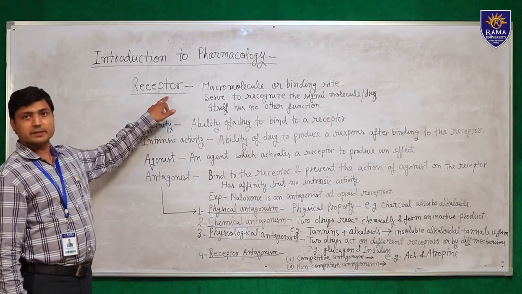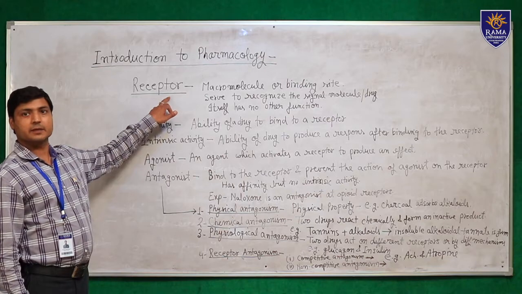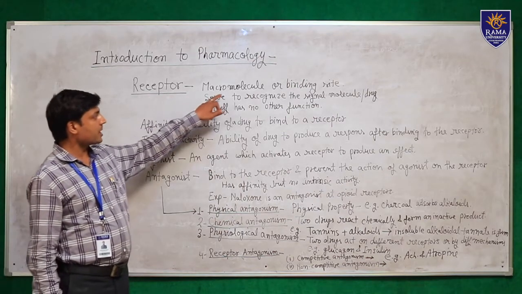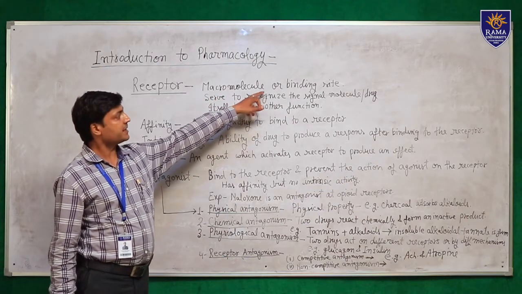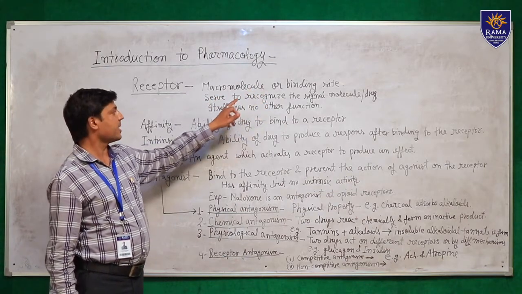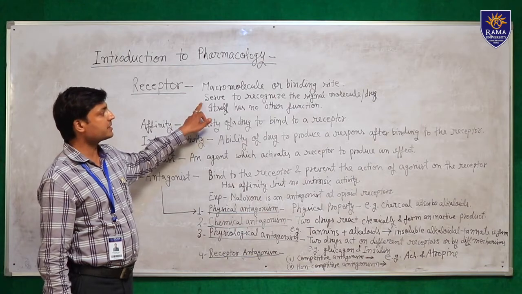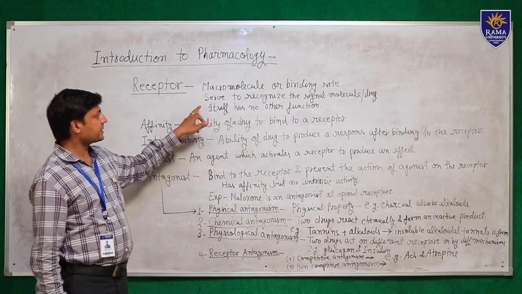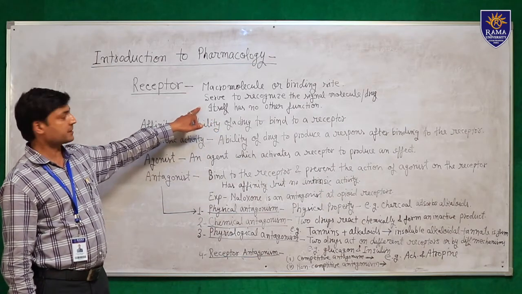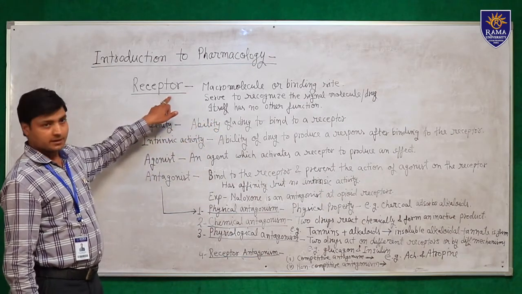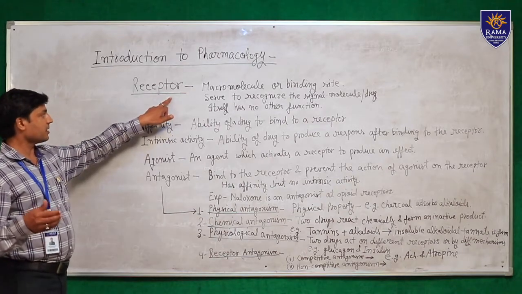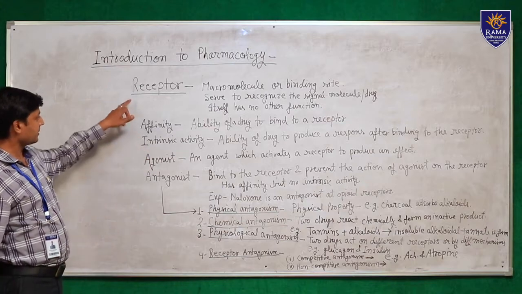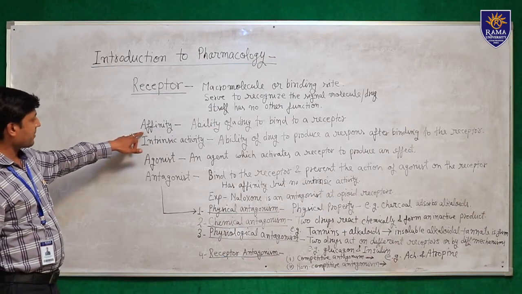Now we discuss the receptor. Receptor means the site in which the drug or chemical binds, and we define a receptor as a macromolecule or binding site to which a drug binds, and it serves to recognize the signal molecule. Signal molecules means drugs, and by itself it has no other functions. We will discuss the types of receptors later.